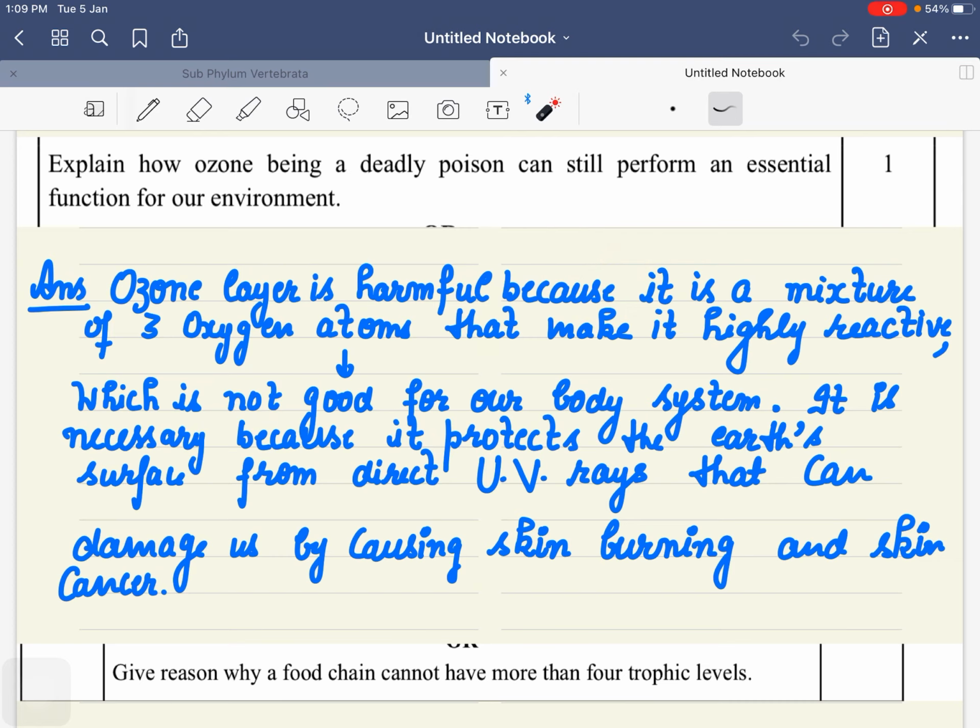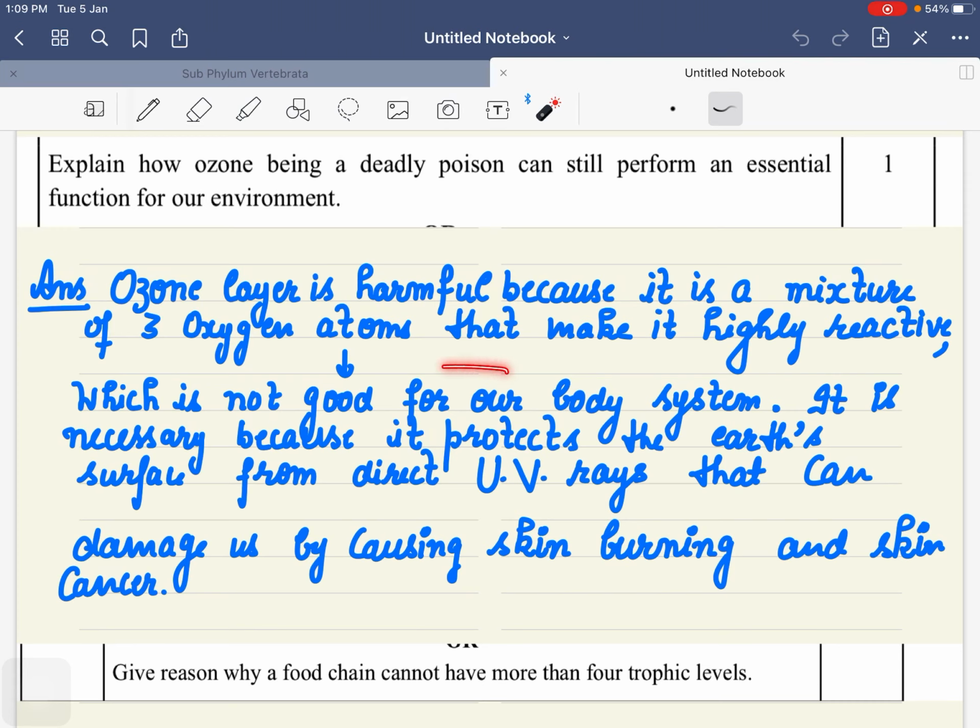So how many oxygen atoms does it have? Ozone has 3 oxygen atoms. Highly reactive. It is the most reactive one, with 3 oxygen atoms.